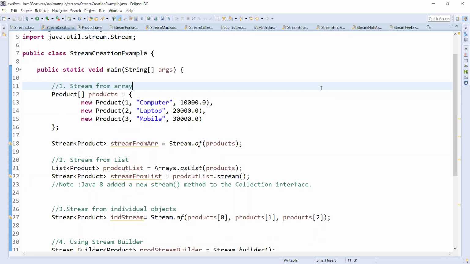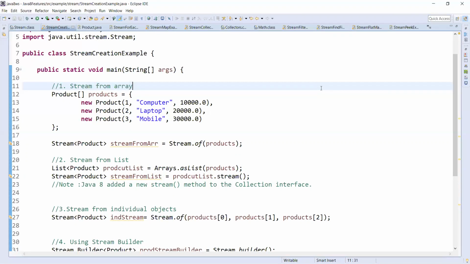Streams are just wrappers around a data structure or data source, and they are used to operate on the data for bulk processing in an efficient and fast way. A stream is not stored.